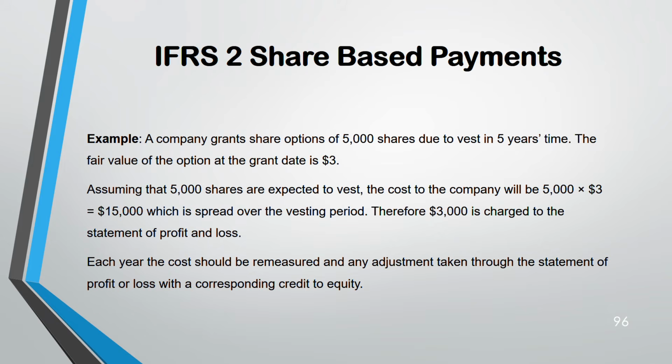And each year the cost will be remeasured. Any adjustments are taken to the statement of profit and loss with a corresponding credit to equity. Credit entry will go to equity. Debit entry in the profit and loss. Credit equity. Why? Because it's equity based.